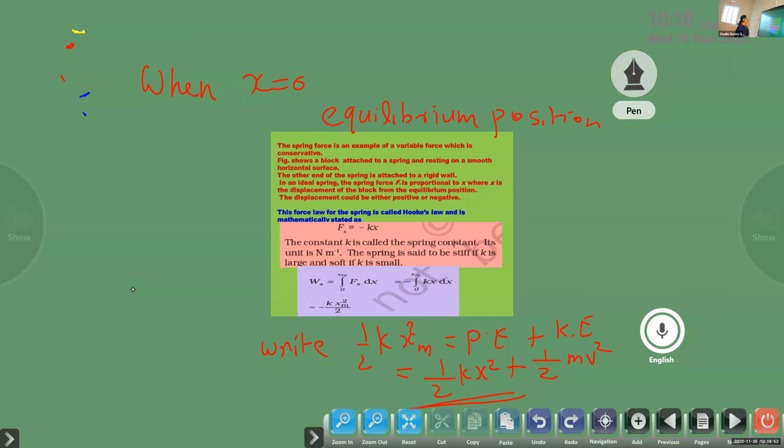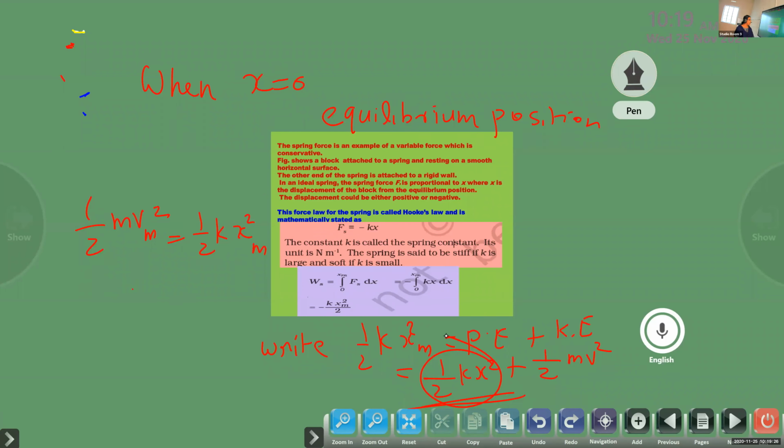we can write half m Vm squared is equal to half k xm squared. That is, it has attained maximum kinetic energy. So the potential energy is fully converted into kinetic energy.